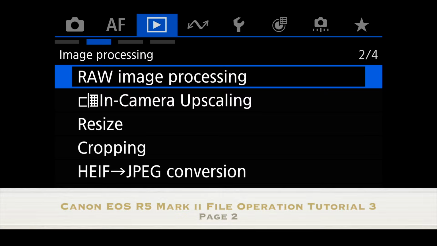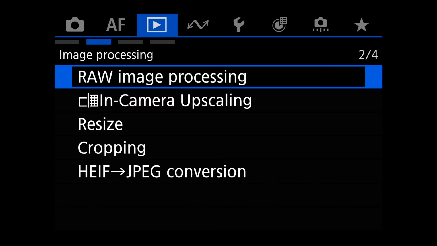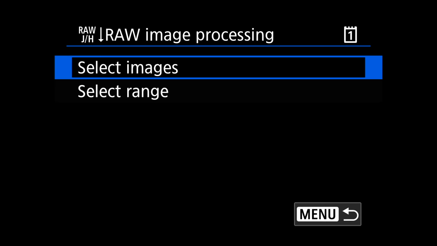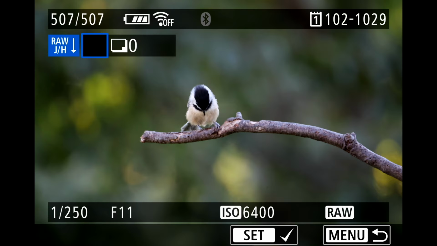Page 2. On page 2, we start with some of the things that I talked about in the beginning of the video. Raw processing. What is this? If you do not have a computer, an iPad or whatever to actually edit your images, and you want to shoot raw and be able to process it in the camera, you can do that. You can just select an image. Come on in here, let's say we use this, it's a raw image, we can do that. And then if you want to actually edit the image, if you look on the bottom,